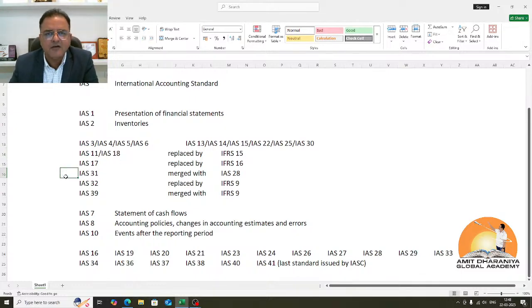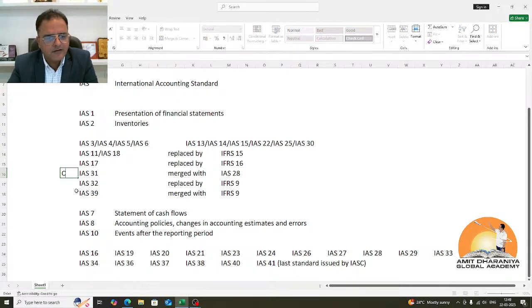The standard which has been replaced or merged with other accounting standards is not given a new name. The list goes blank, so if someone is trying to look at the list, they'll feel that something is missing. It's not something which is missing, it's simply that it has either been replaced or merged with another accounting standard. So the list will go like IAS 1, IAS 2, the next standard is IAS 7, Statement of Cash Flows, IAS 8, Accounting Policies, Changes in Accounting Estimates and Errors, and then IAS 10, Events after the Reporting Period.